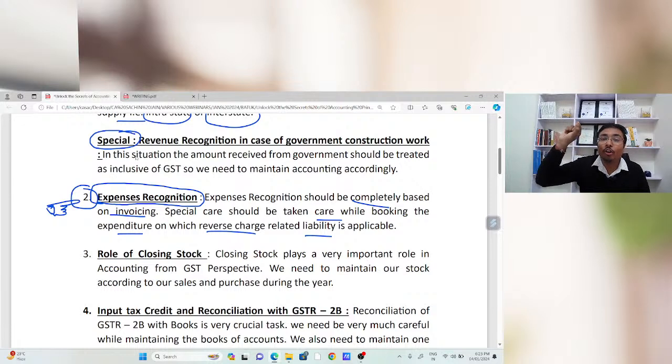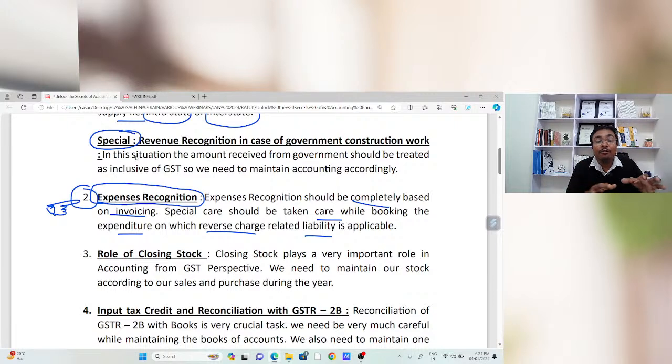Whenever you are going to book any expenditure, you just need to ask the chartered accountant or the GST consultant, or you can keep one list of items on which the reverse charge mechanism is applicable. Suppose you are going to book any freight-related expenditure. First you need to ask yourself whether GST will be applicable under reverse charge on this freight or not. If the answer is yes, you need to make the accounting entry under the reverse charge mechanism so that RCM is automatically charged on the freight value.